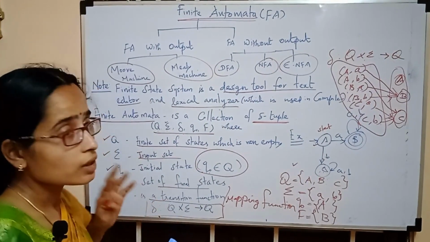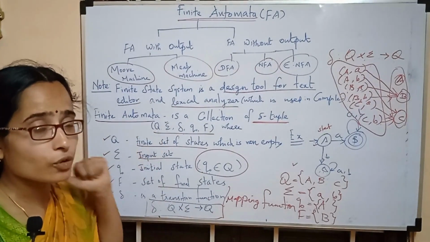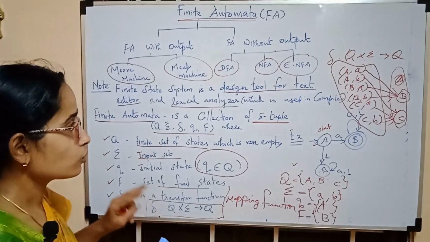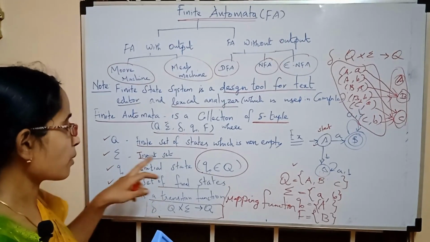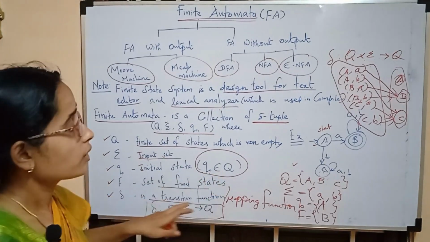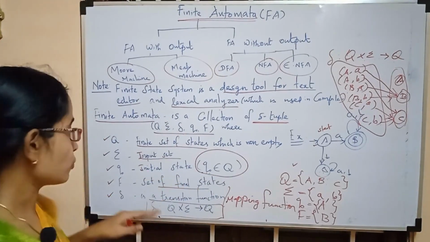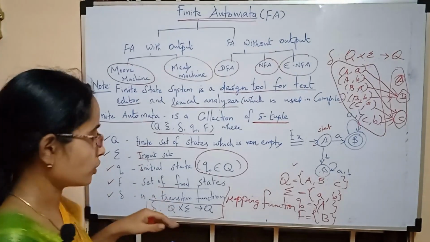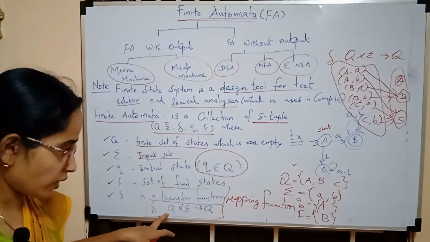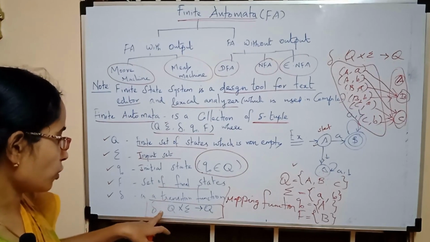Okay, so you have 5 tuples here. Those are capital Q, sigma, Q naught, capital F, and then the transition function. So here are two things you have to remember. Q naught is a member of capital Q. Again, capital F is a subset of capital Q. So the initial state is a member of capital Q, and the final state is also a member of capital Q.